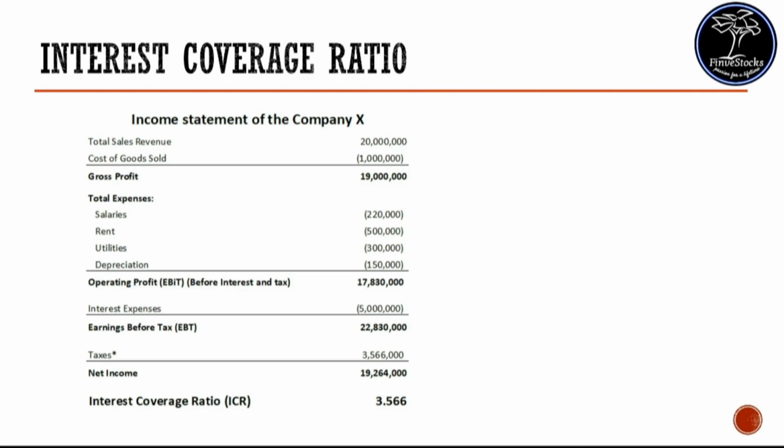Consider the income statement of a company X. The overall operating profit, that is EBIT for the period, is around 1.78 crores. For the same period, the overall interest expense is around 0.5 crores. So the interest coverage ratio is 1.78 crores divided by 0.5 crores, that is 3.56.